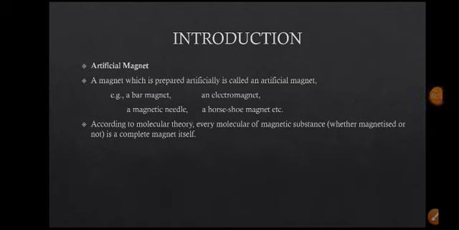And we have artificial magnets. Artificial magnets means magnets which are made by people, made by humans. A magnet which is prepared artificially is an artificial magnet, right? For example, a bar magnet or horseshoe magnet is made for our requirements, as per our required size and shape.